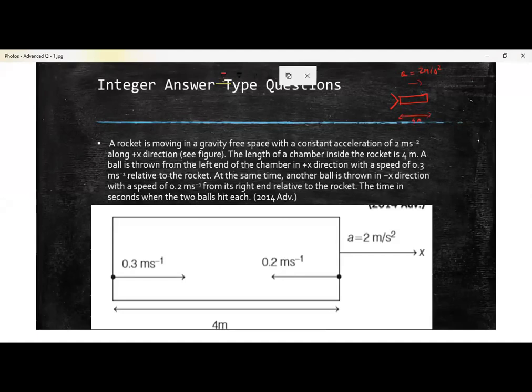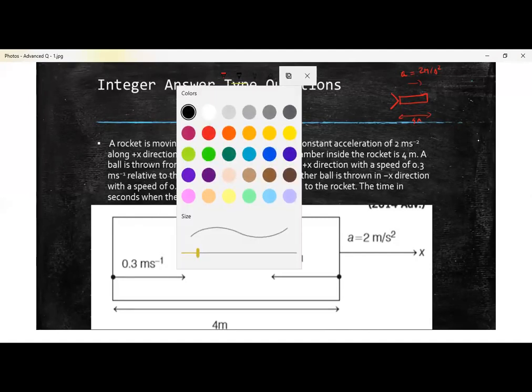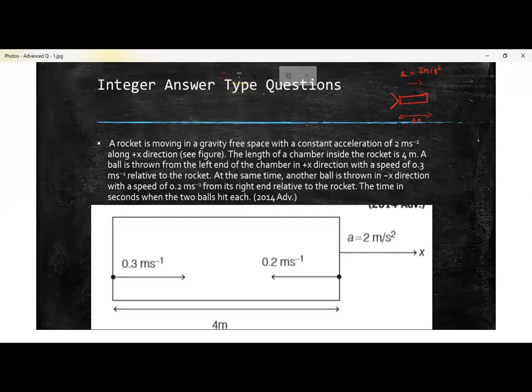And a ball is thrown from the left end of the chamber in positive x direction with a speed of 0.3 meter per second relative to the rocket. So basically we have a ball also here, and that ball is thrown with a speed of 0.3. इसको यहाँ बना देते हैं. The ball is thrown at a speed of 0.3 meter per second.